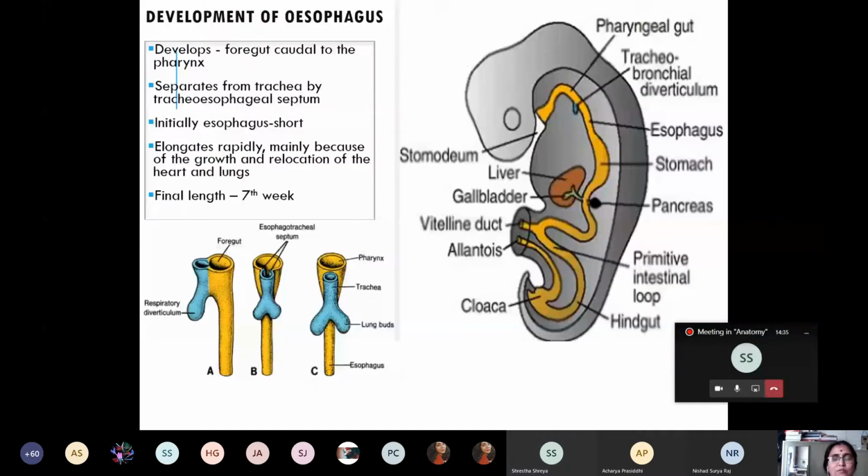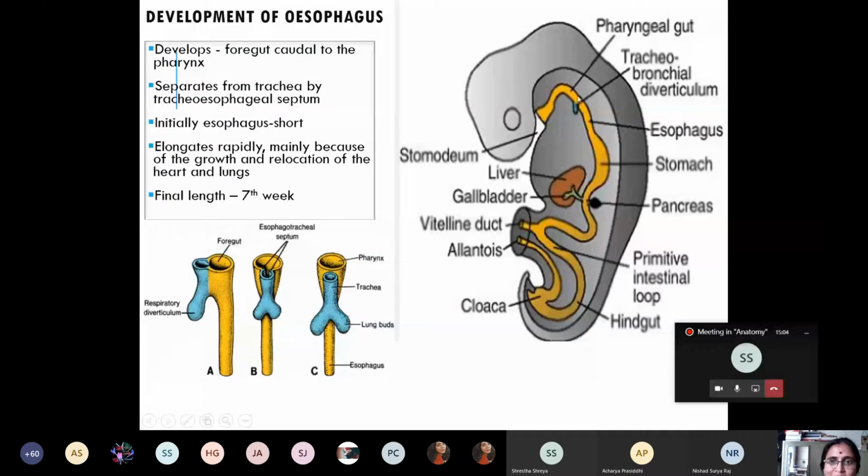Now, we have finished up to the development of the tongue in the previous class. Now, the development of esophagus. In this picture, this is the foregut. The cranial most part of the foregut, here you can see, gives rise to the pharynx. Distal to the pharynx, or caudal to the pharynx, this part of the foregut gives rise to the esophagus.